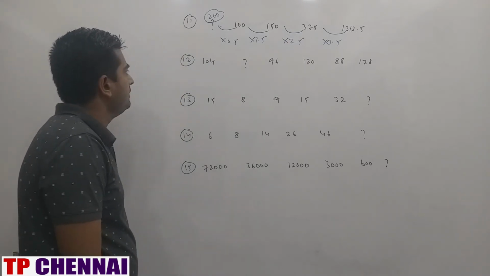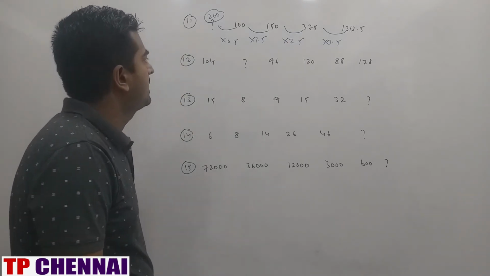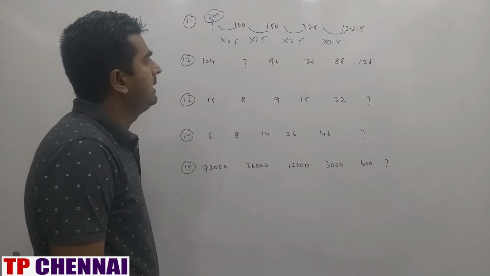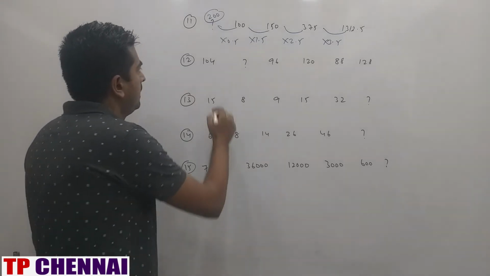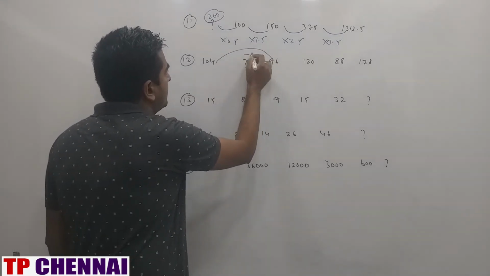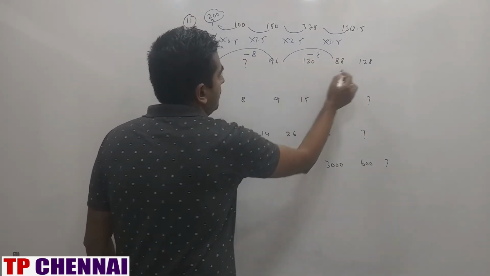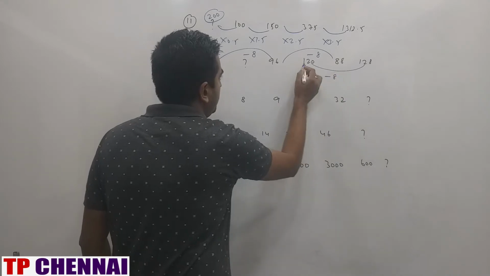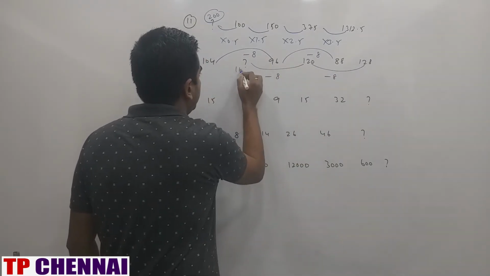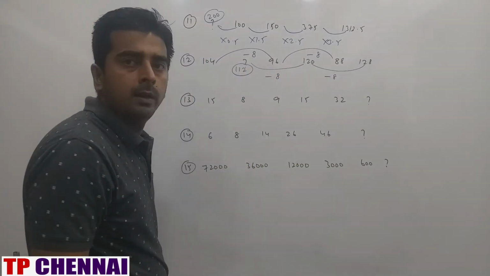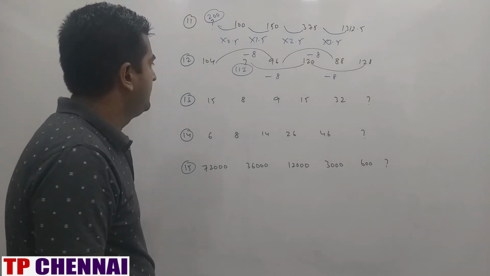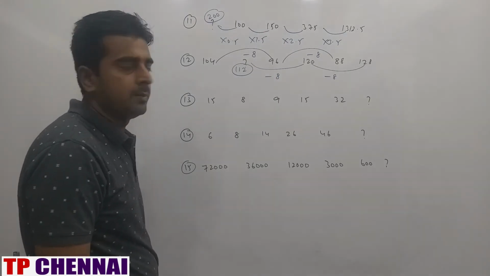Next one. 104, question mark, 96, 120, 88, 128. Alternate logic here. This is minus 8, this is minus 8, right? So here it is minus 8, here also it is minus 8. So what is the answer? 112. Next one. 15, 8, 9, 50, 32, question mark.